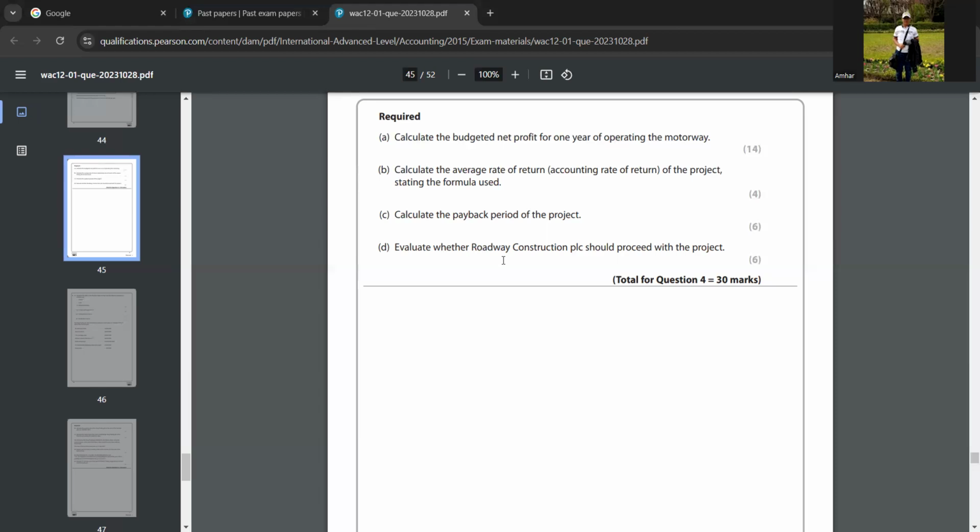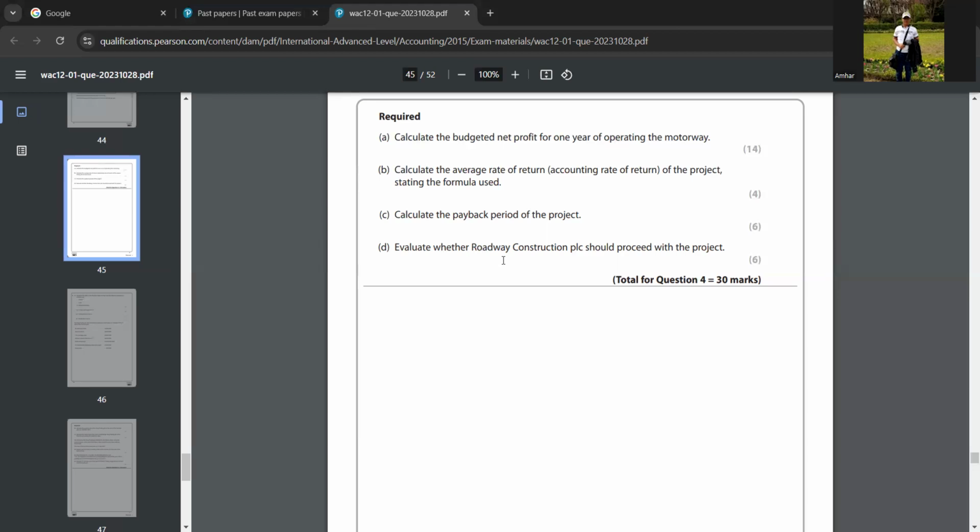And then for conclusion, you can say the project is probably worth investing in as the non-discounted methods of project appraisal show a healthy return and a payback of only about 2 years and 3 months. So you can say the non-discounted methods say that the project is worthwhile investing in, but roadway construction PLC should consider the discounted methods too. Did you understand? Yeah, understood.